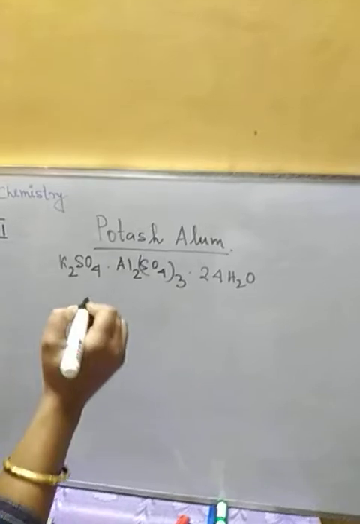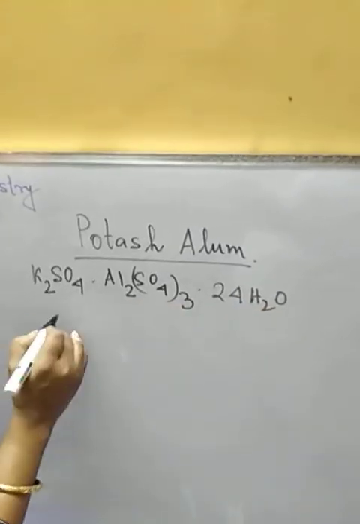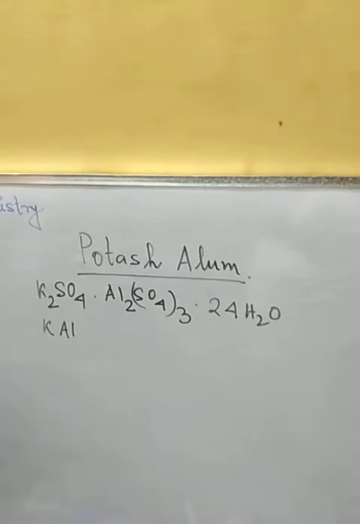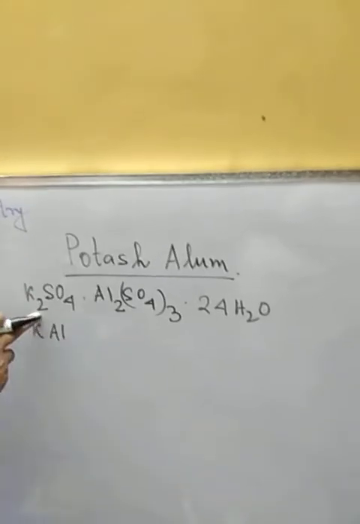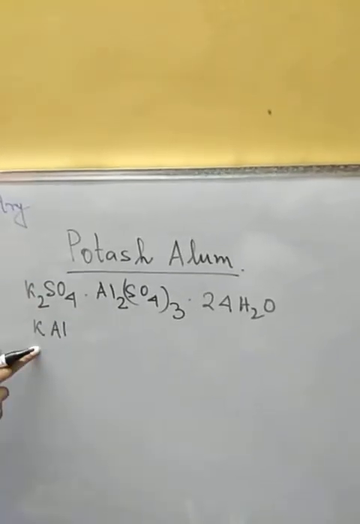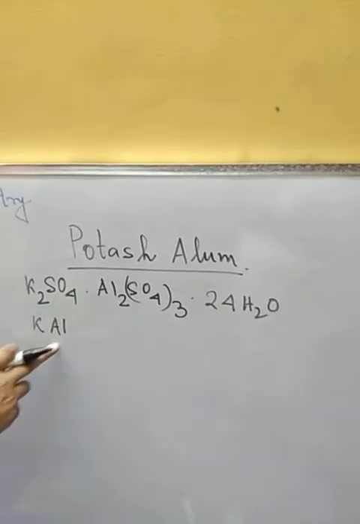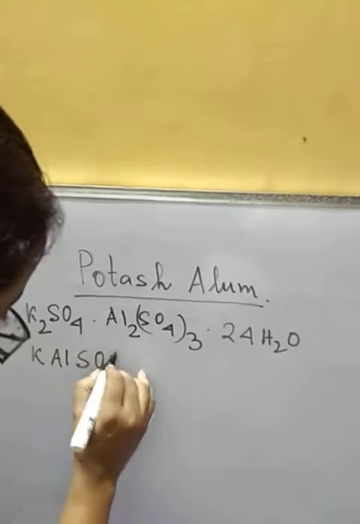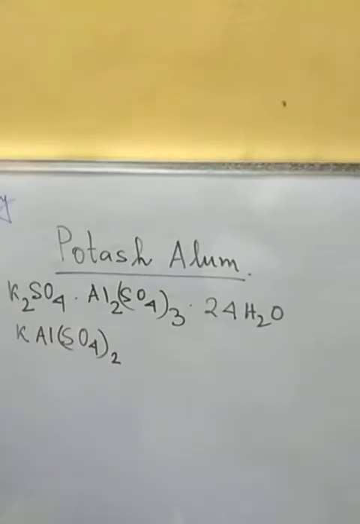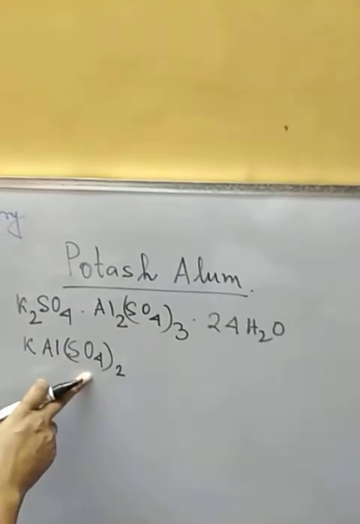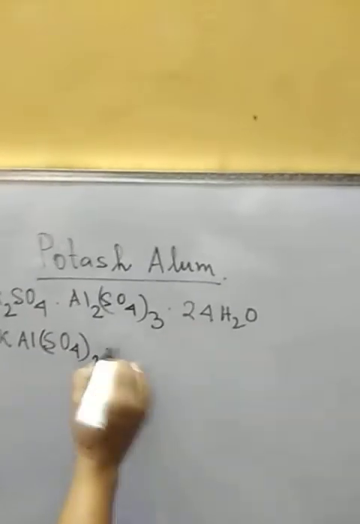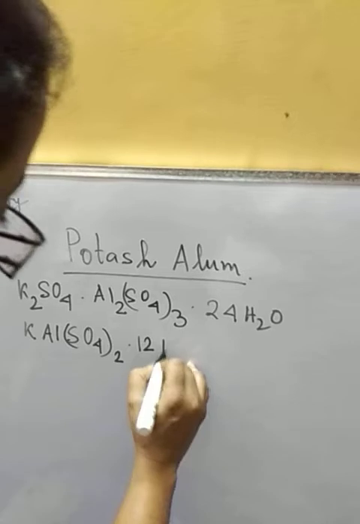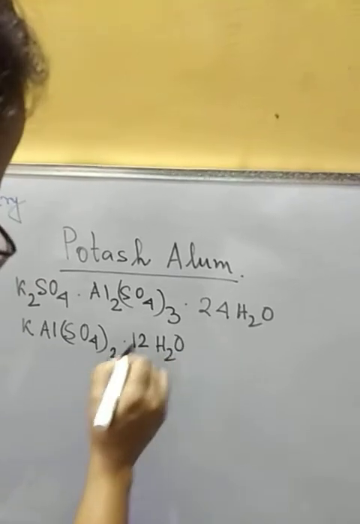This formula we can write either like this, or we can write in this manner: KAl(SO4)2. As 2 potassium is there, 1 we will be taking; 2 aluminium is there, so 1 aluminium we are taking; and 4 sulfate groups are there, so for that we are taking 2; and instead of 24 water molecules we are taking 12.